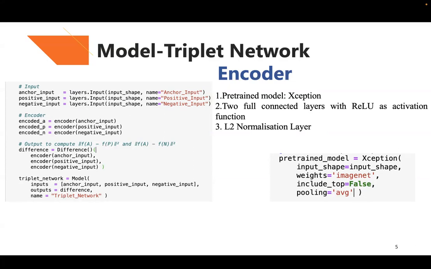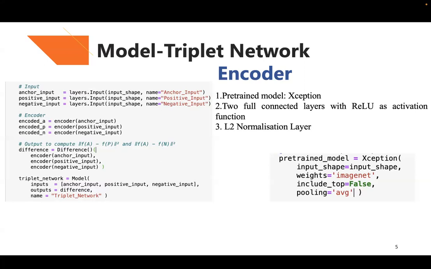As my code shows, the pre-trained model on ImageNet, the Xception parameters are here, and the weights are ImageNet. Include top is false, which means that the output layer is not included in the loaded model. And pooling is avg, which means that I use the average pooling method.